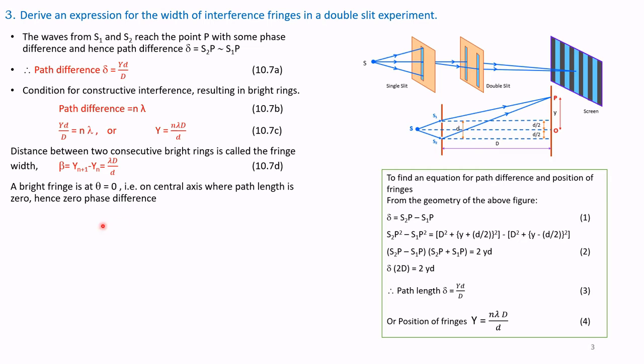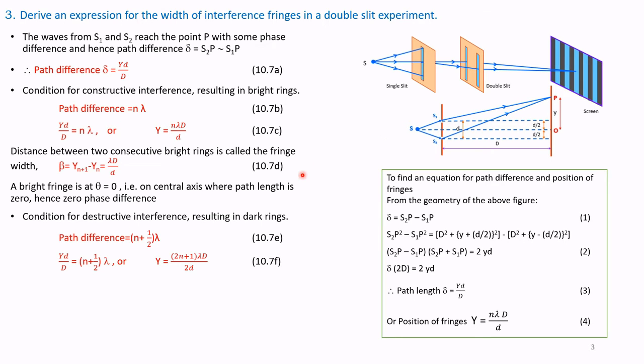Therefore, a bright fringe is at theta equal to 0, that is, on the central axis. This is the central axis. Here theta equal to 0. This angle of separation is 0. That's why we get a bright fringe. And hence here the phase difference is 0 and path length is also 0. That is why we get a bright spot here.